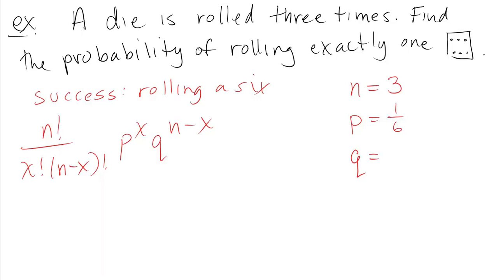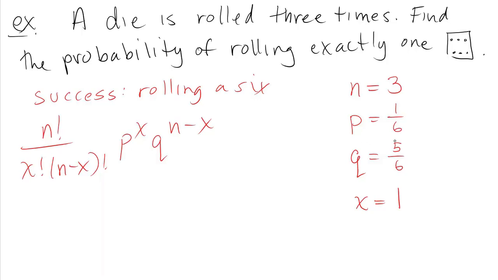Q is the probability of failure, and failure would be not rolling a 6. Because that's the complement of rolling a 6, its probability has to be 1 minus the previous probability, so it's got to be 5/6. Remember that P plus Q has to be 1. X is the number of successes you're interested in, and in this case that's 1. We want 1 6.